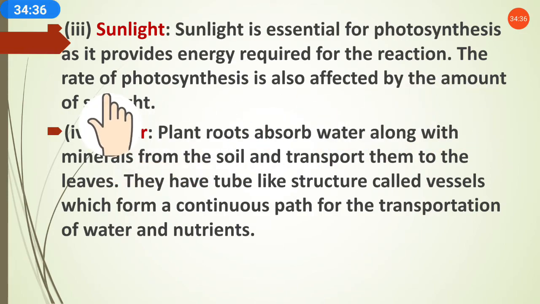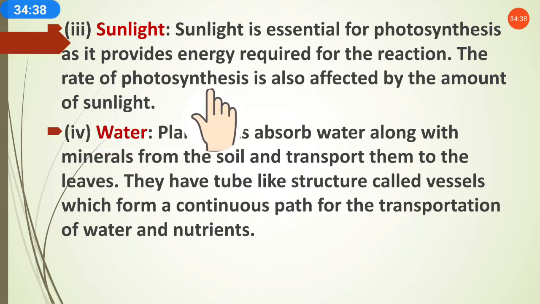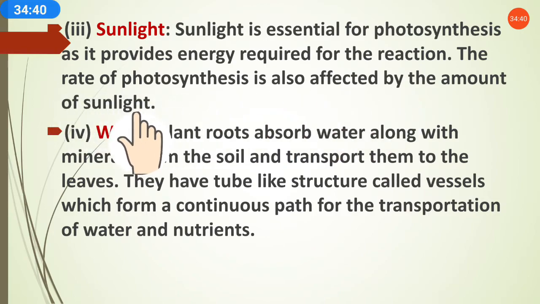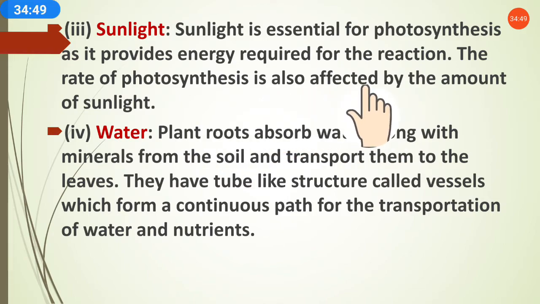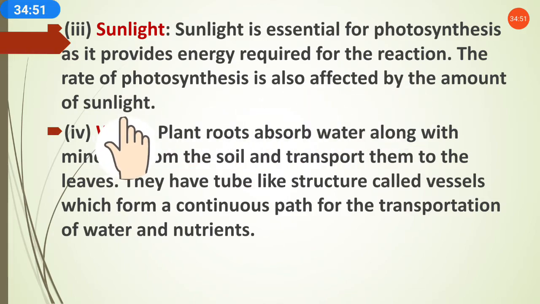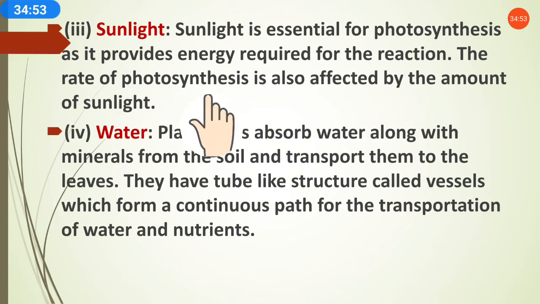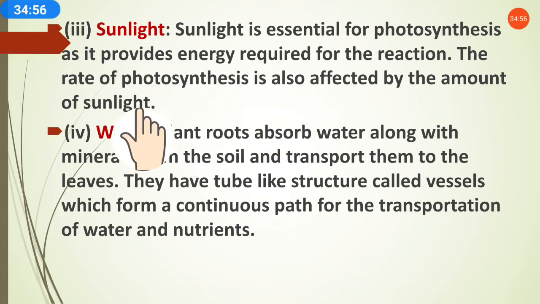Means the speed of photosynthesis is affected by the amount of sunlight. If very little sunlight is there, then the photosynthesis process might be low, and if a good amount of sunlight is there, then photosynthesis may progress well.